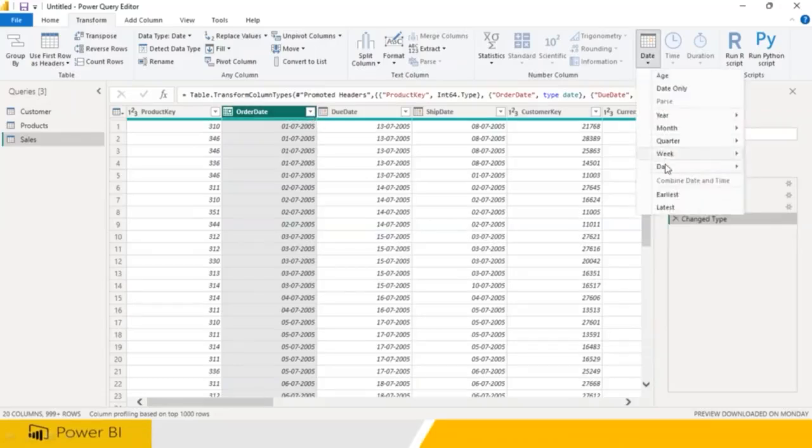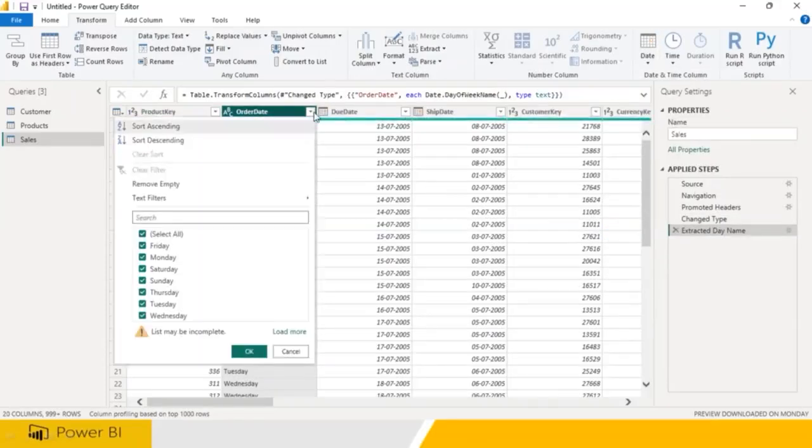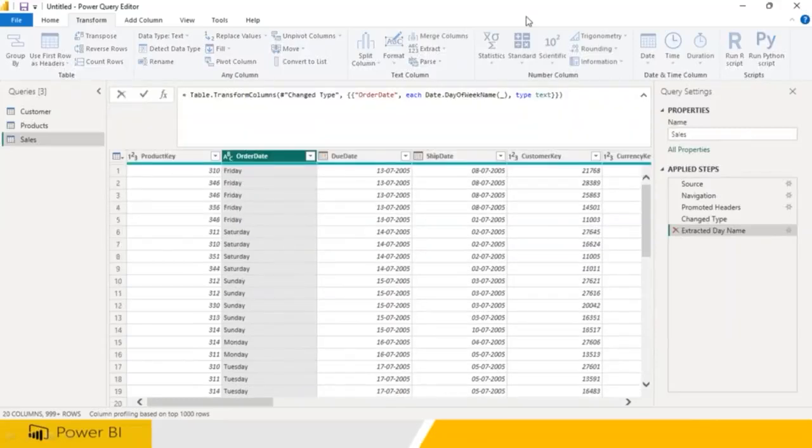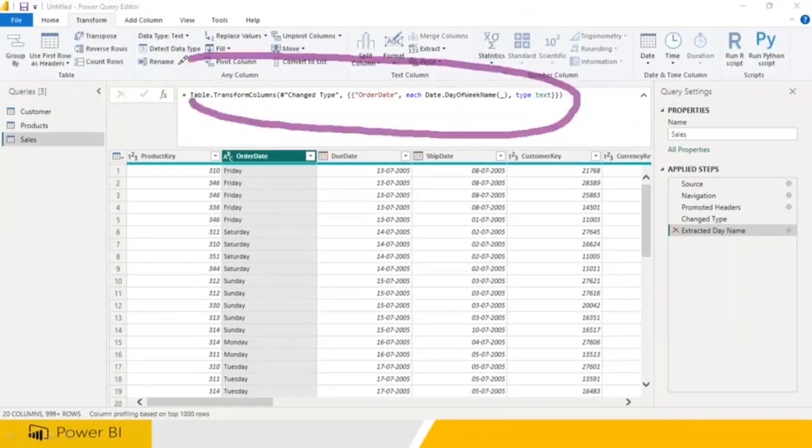I wanted to get the day of the week, day of the month, name of the day. So this transaction happened on Friday, Monday, Saturday, Sunday, and so on. You scan it, get all the data, and modify whatever you wanted without doing any operation. But remember, it is internally writing a lot of M language expressions.